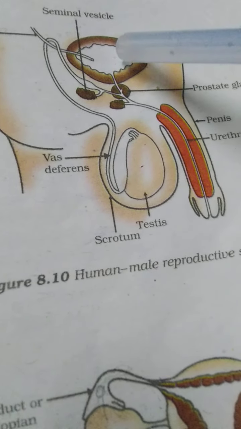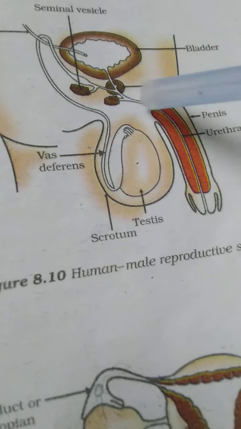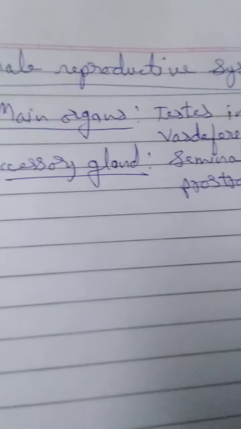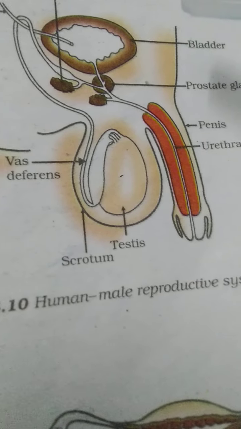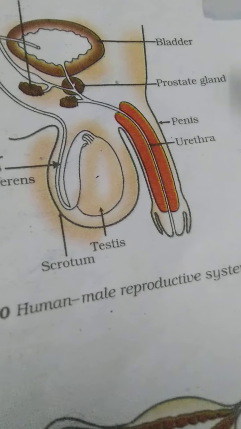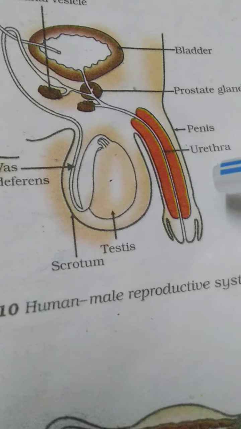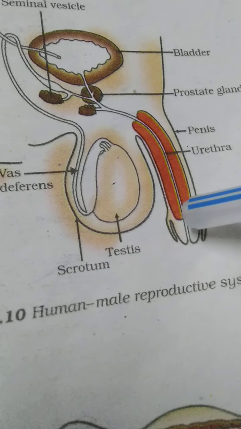So the urine comes by the ureter. Here the vas deferens unites with the ureter, and the common tube is called urethra. So the vas deferens will carry the sperm, the ureter will carry the urine, and the urethra will carry both the sperms and the urine.